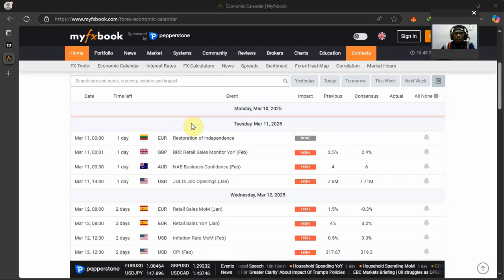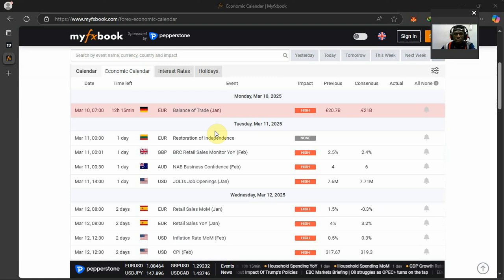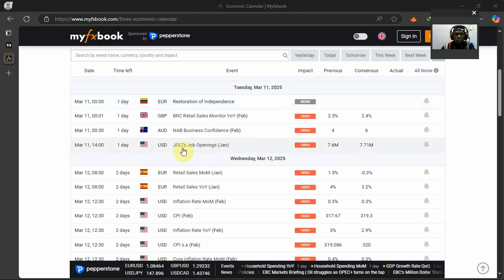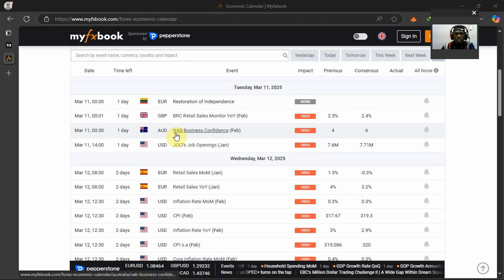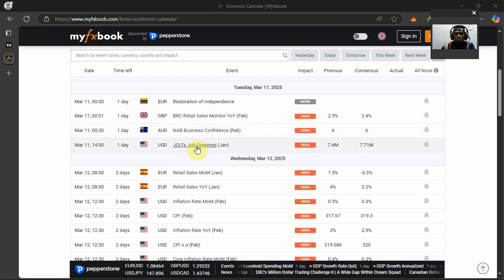Monday we have euro balance of trade, but my attention will not be there. I'll look at Tuesday. Tuesday I'll be looking at Australia business confidence, the NAB business confidence. Then I'll look at the job openings for USD.